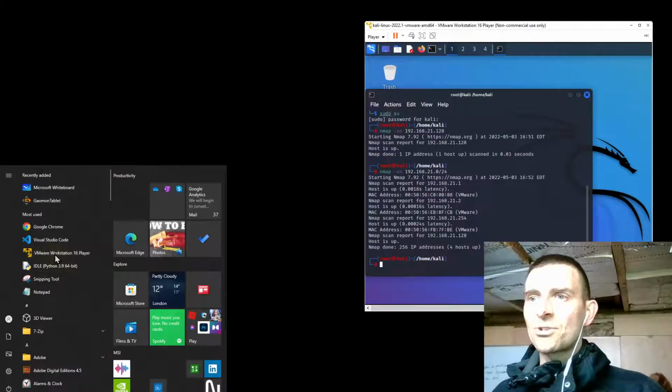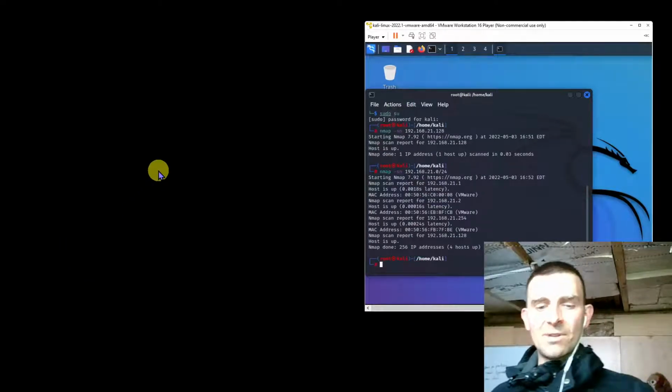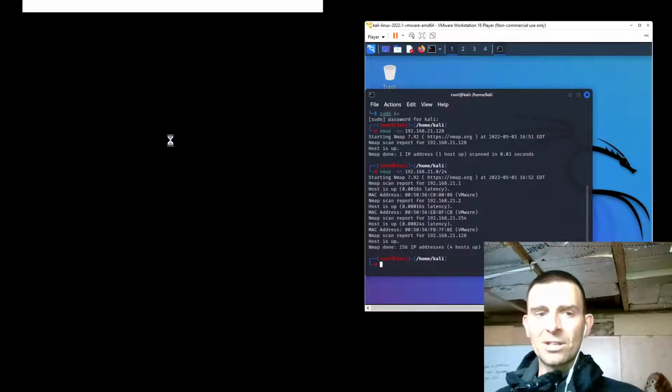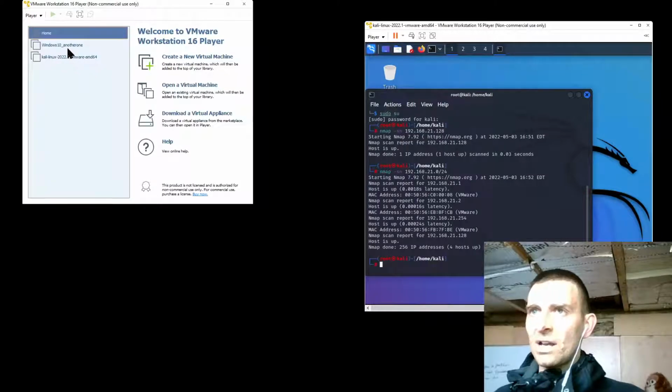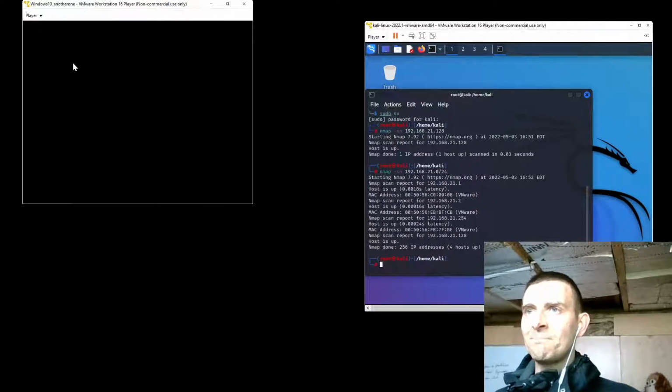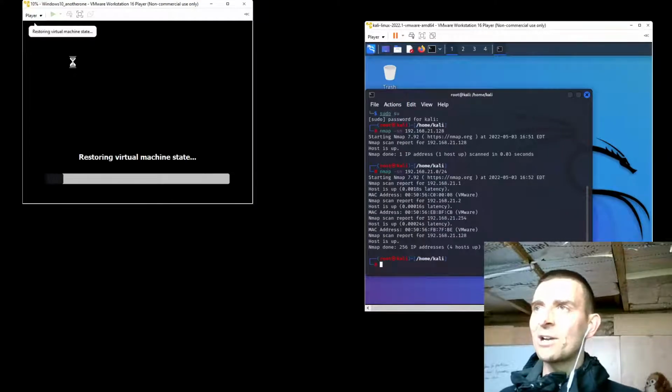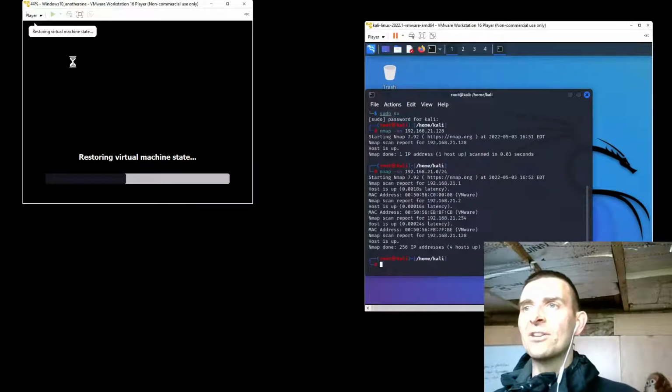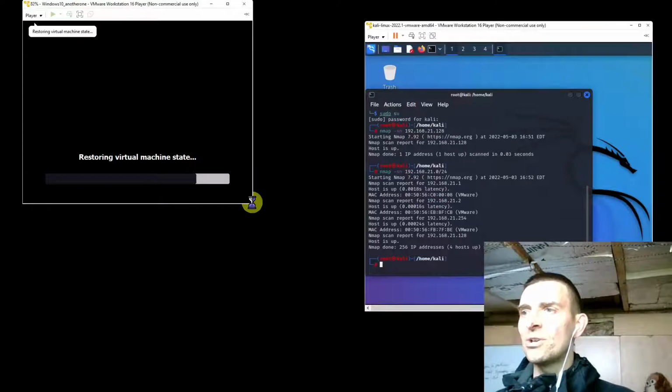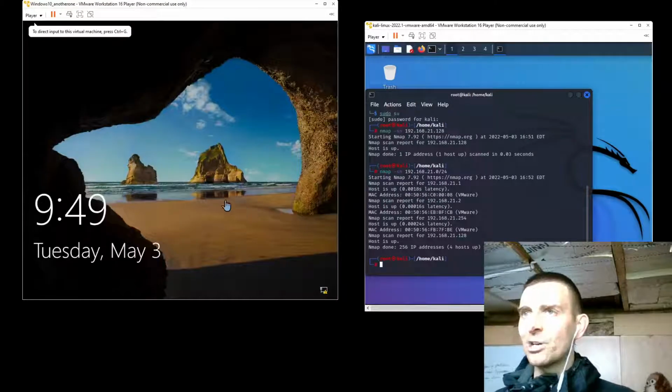So again, let's go to Workstation, opening up another instance of Workstation, if you like. And again, let's open up Windows 10. One thing I didn't do before doing that was configure anything to do with the amount of RAM that Windows was using. So if things slow down a bit, then that's why.